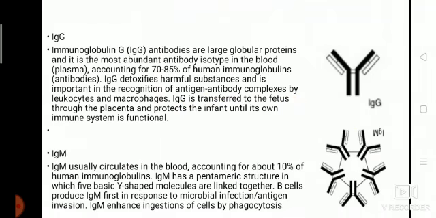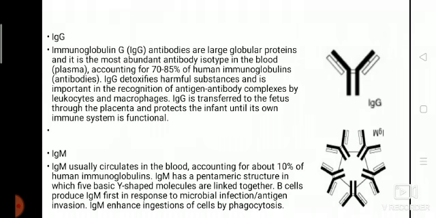IgG. IgG immunoglobulin antibodies are large globular proteins and it is the most abundant antibody isotype in the blood, accounting for about 70 to 85% of human immunoglobulin.